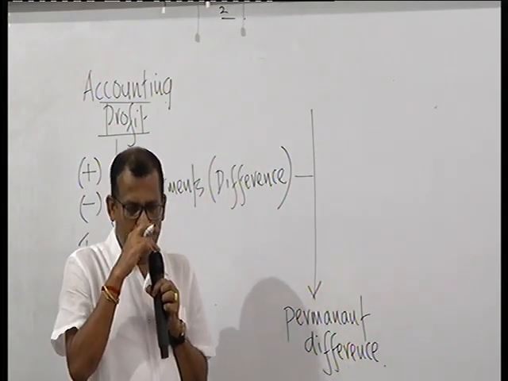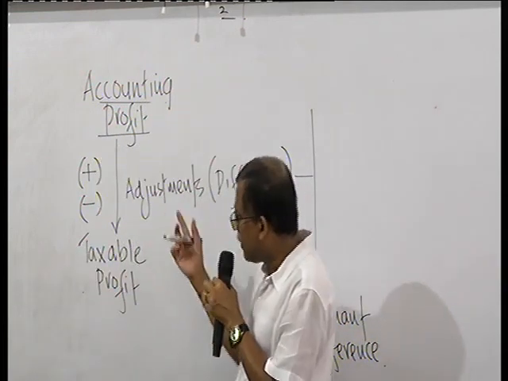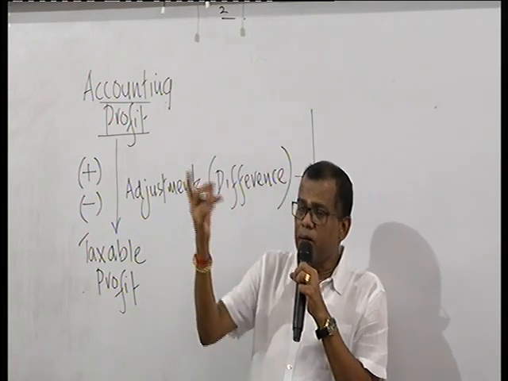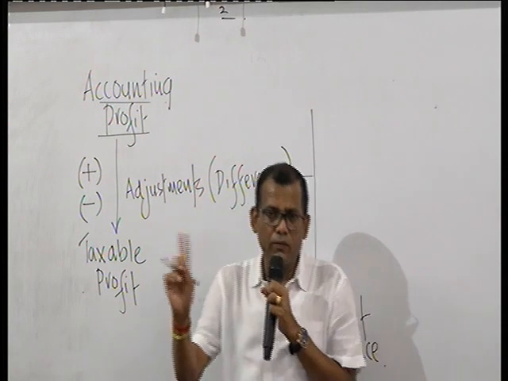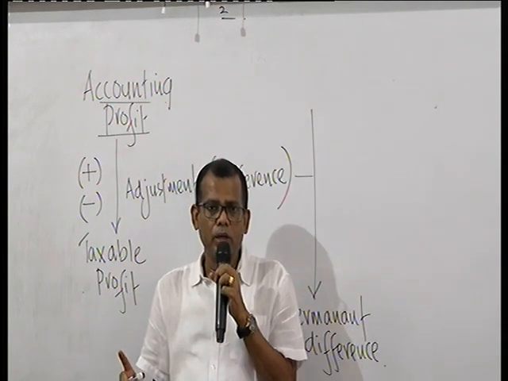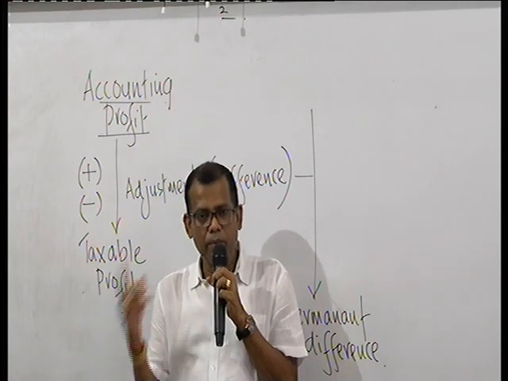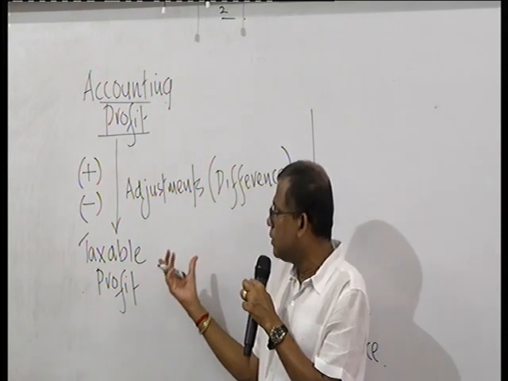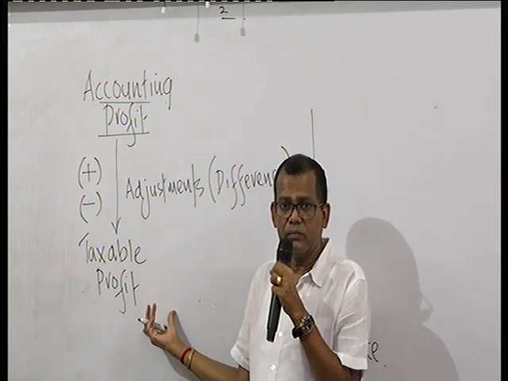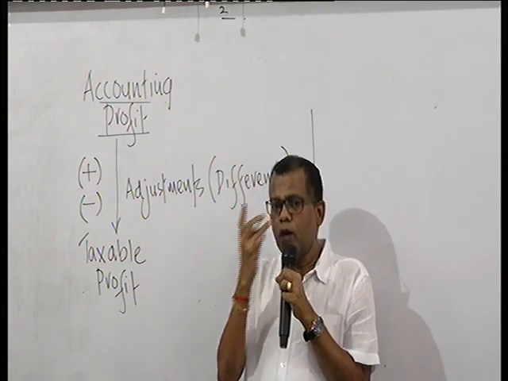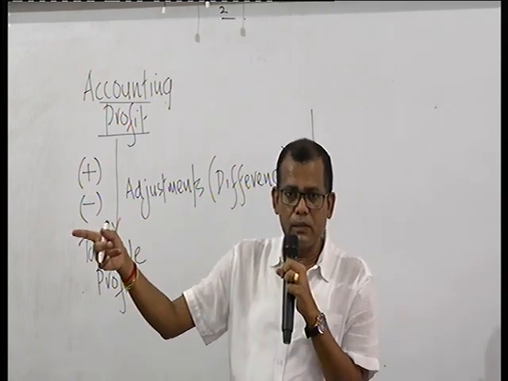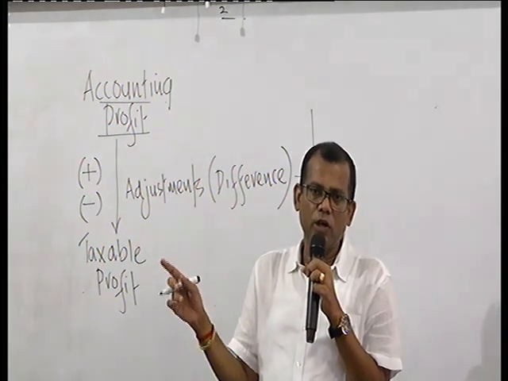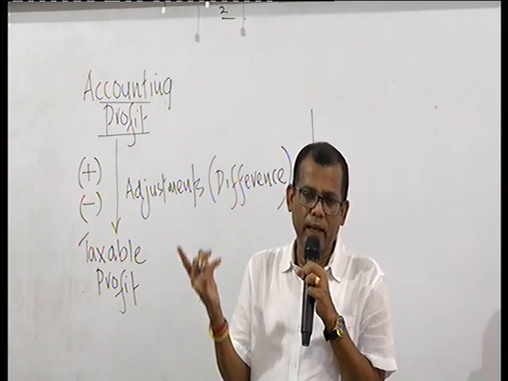That is to say that now you do an adjustment, you add back, for example, entertainment expenses, the entertainment charge. It is appearing in the P&L. Now Inland Revenue says, no, you can't allow entertainment expenses. It's not a deductible expense. You have to add back. And when you add back, your taxable profit will go up more than the accounting profit. The taxable profit will go up and you have to pay more taxes because certain expenses, entertainment expenses, are not allowed. So you add back and then pay more taxes.